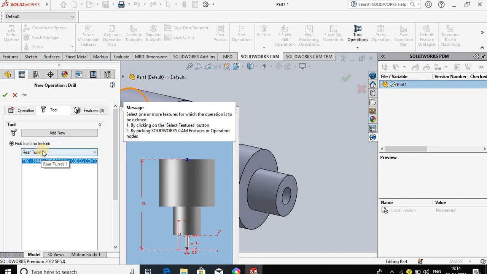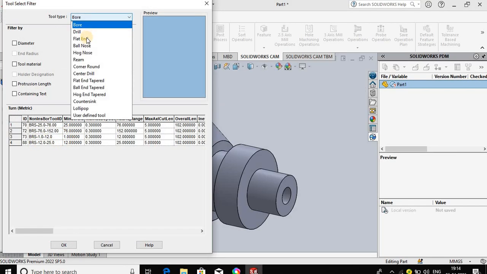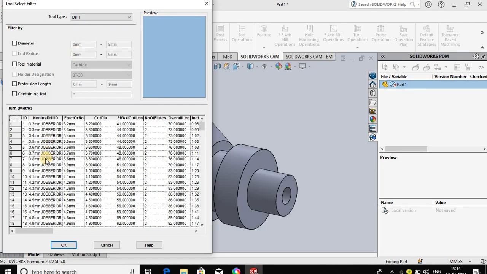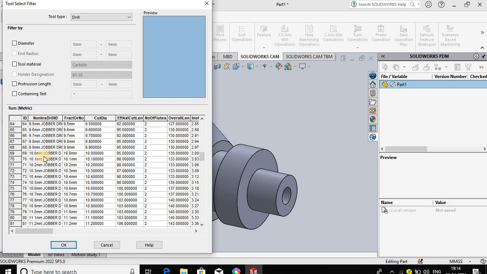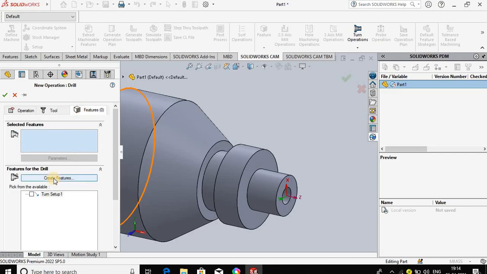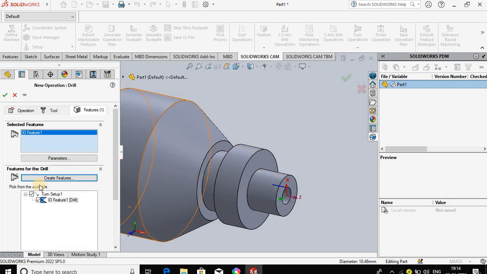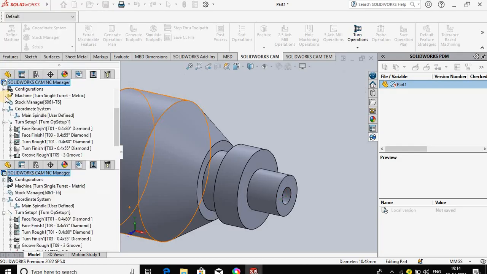In this, we select add a new tool for the drilling operation. Select the tool type drilling, that is 10.8. Select the 10.8. Press OK. Then feature, create a feature for the drilling. ID feature, drill operation. Select this whole and press OK. The ID feature is already created and selected, checkbox. Press OK.